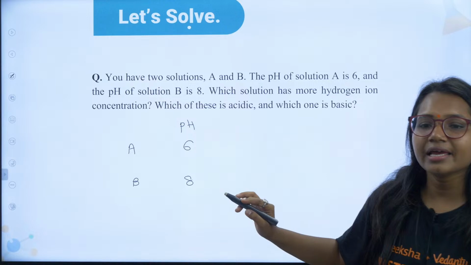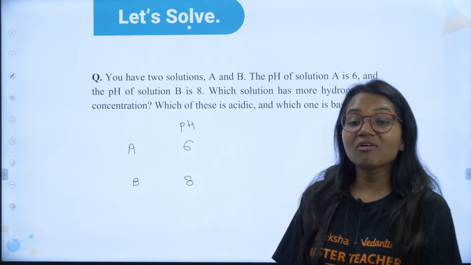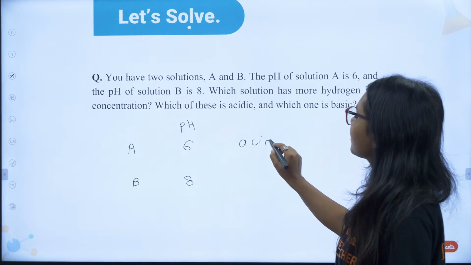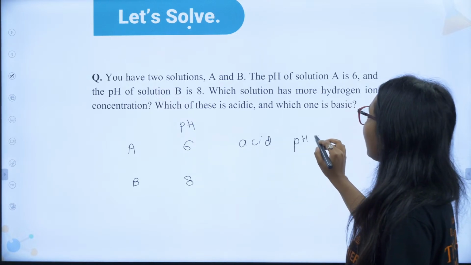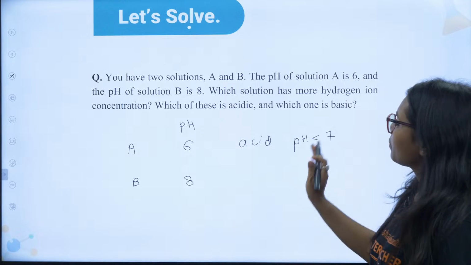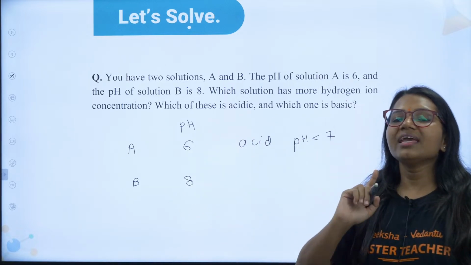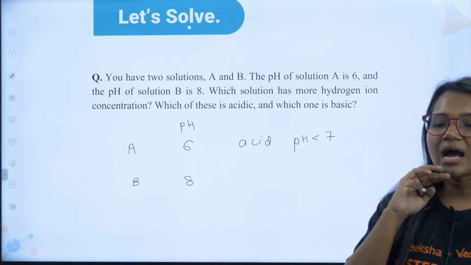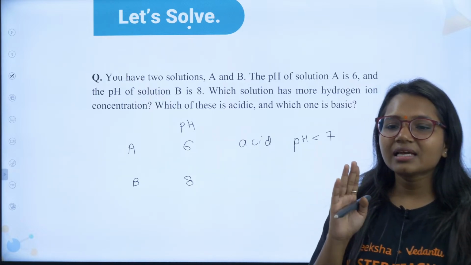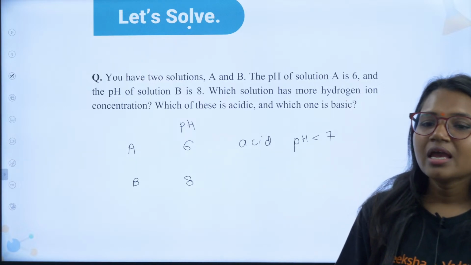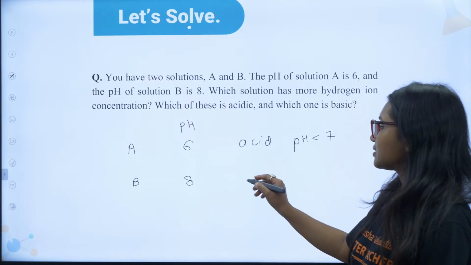A is acidic. Very good. pH less than 7 becomes acidic. And what about B? B is basic. Very good, Mahalakshmi. A has more hydrogen ion concentration.